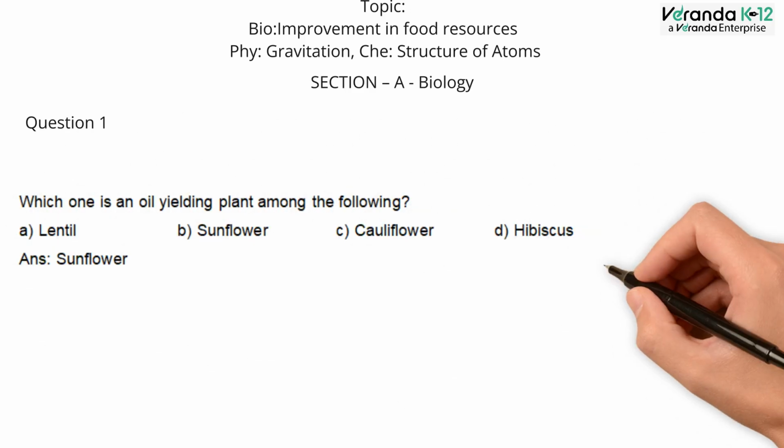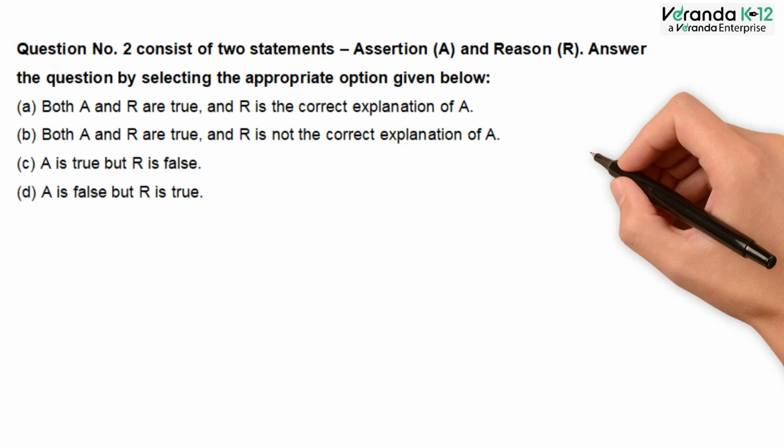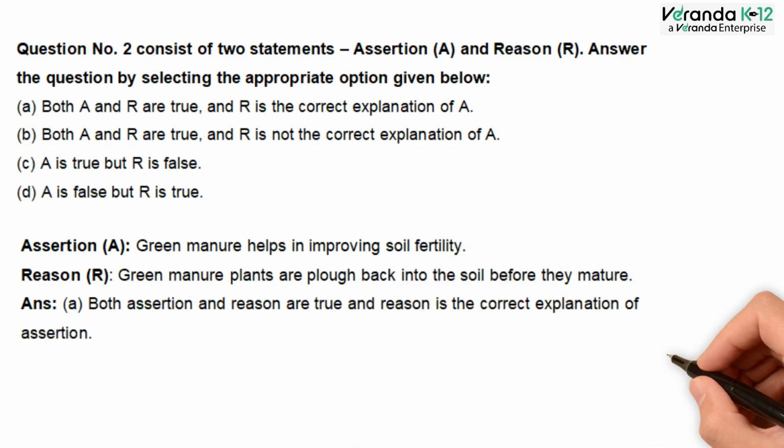Question number 1. Which one is an oil yielding plant among the following? A. Lentil, B. Sunflower, C. Cauliflower, D. Hibiscus. The answer is sunflower. Lentils are pulse yielding plants, cauliflower is a vegetable, and hibiscus is a flower, whereas sunflower is used to make oil.